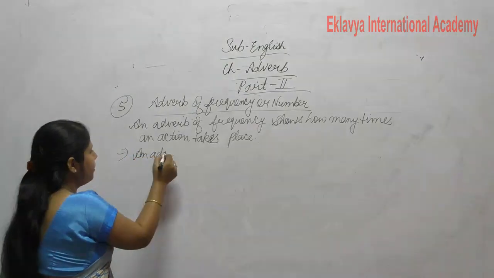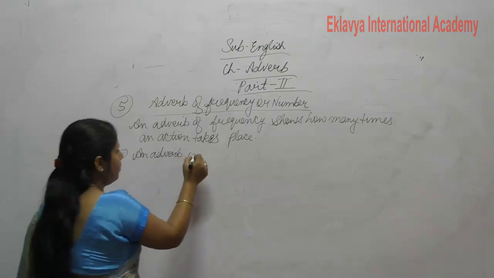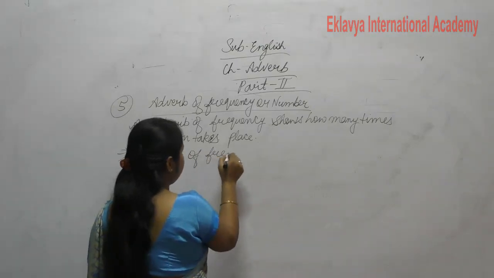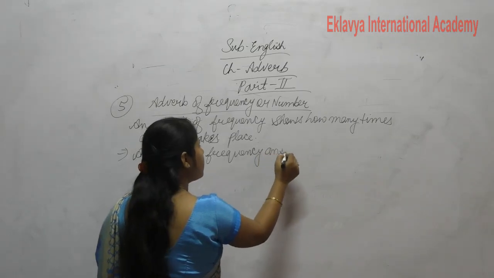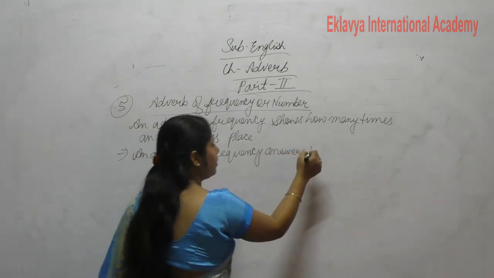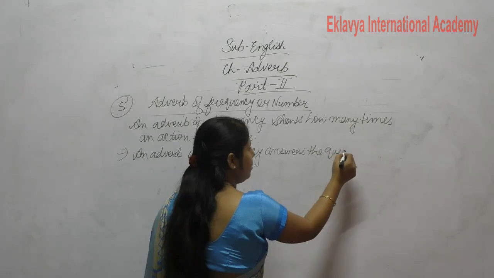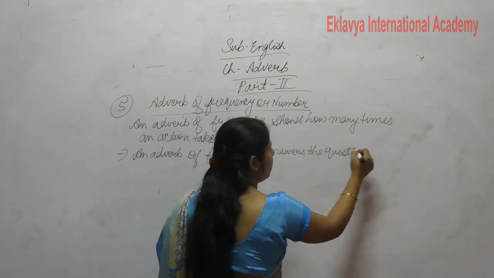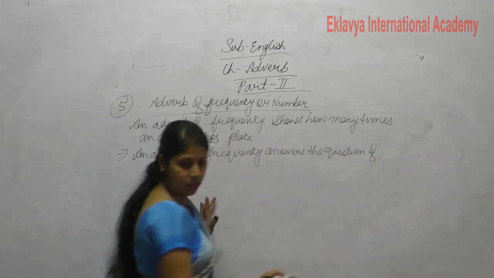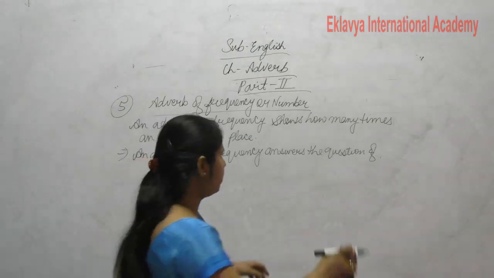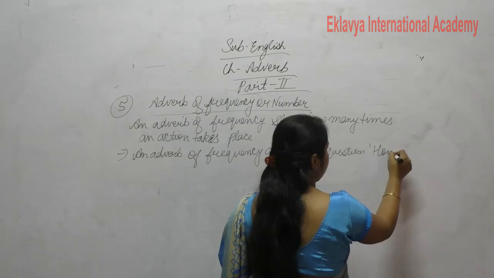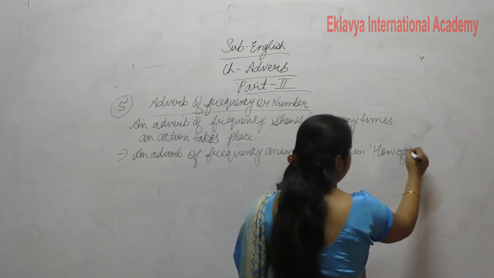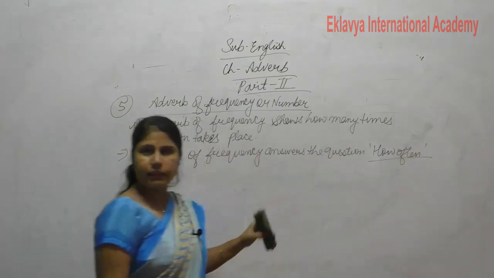An adverb of frequency answers the question how often. Clear?